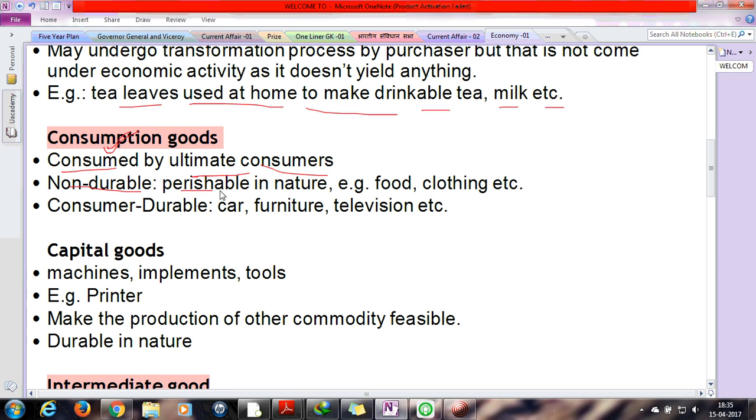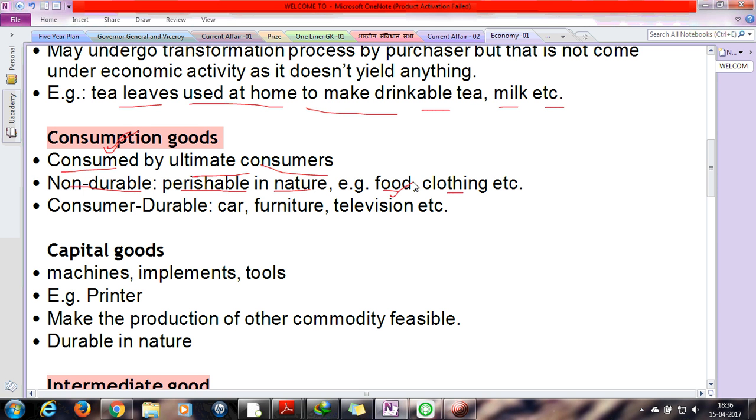Because it is perishable in nature, that is food, clothing, etc. If the company has produced any type of clothes or has cooked any type of food, then it will be used by the particular type of consumers. Then it is non-durable and it comes under consumption goods.